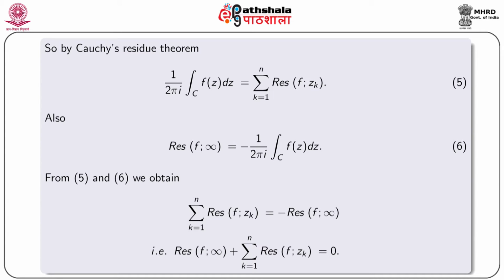So, from these two equations we obtain summation k equal to 1 to n residue of f at zk is equal to minus of residue of f at infinity. That is, we obtain residue of f at infinity plus summation k equal to 1 to n residue of f at zk is equal to 0.